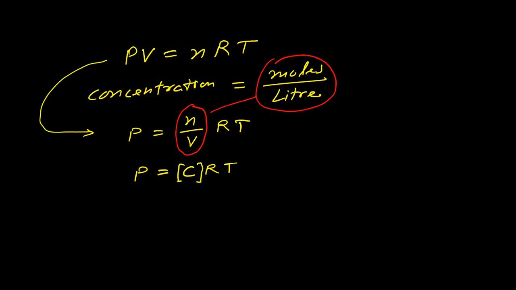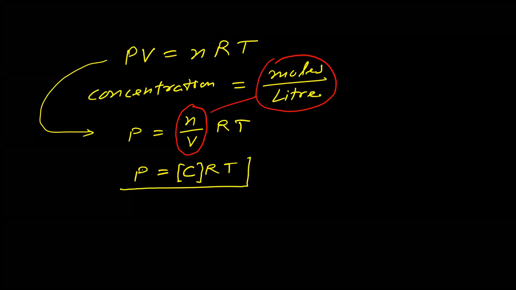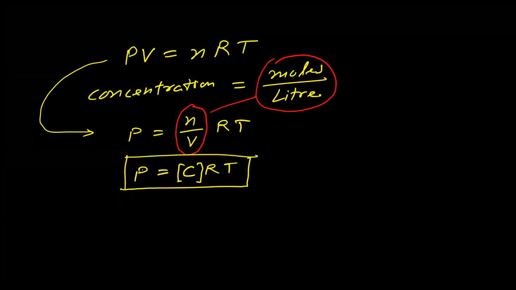And for concentration, we use square brackets. So instead of partial pressure, if I want to represent it in terms of concentration, I can use this relationship: P is equal to CRT.